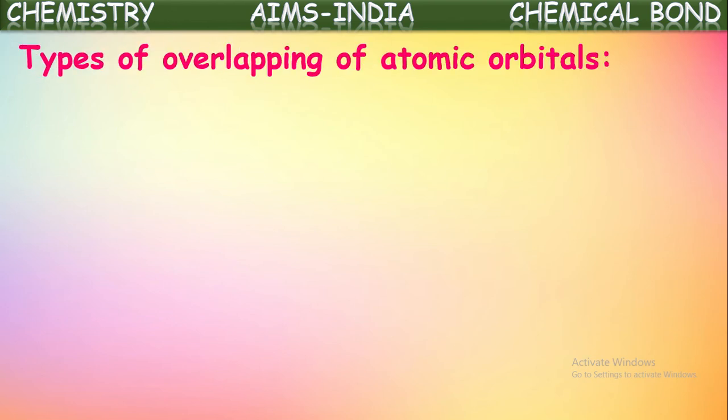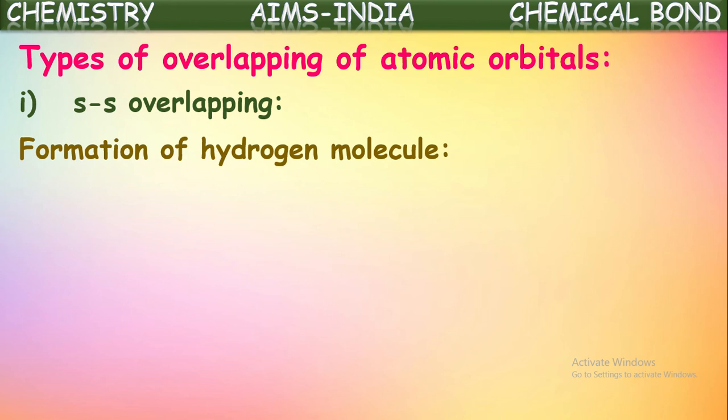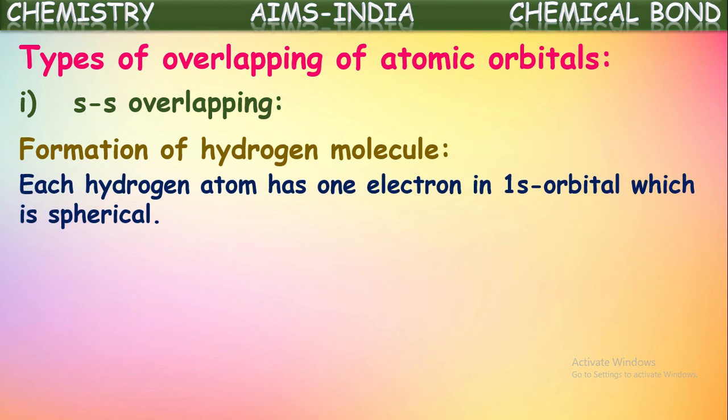Now, in the formation of sigma bond, the overlappings of atomic orbitals will be of different kinds. Let us see here the types of overlapping of atomic orbitals in the formation of sigma bond. First let us see s-s overlapping, means s orbital overlapping. Let us try to understand this s-s overlapping by taking an example, that is the formation of the hydrogen molecule, H2. We know each hydrogen atom has one electron in its 1s orbital, which is spherical in shape, isn't it?